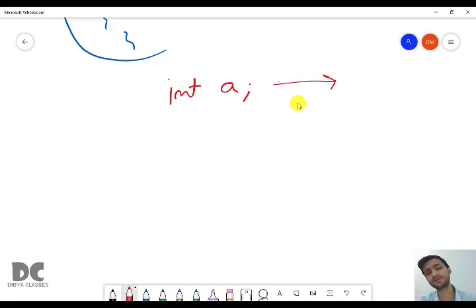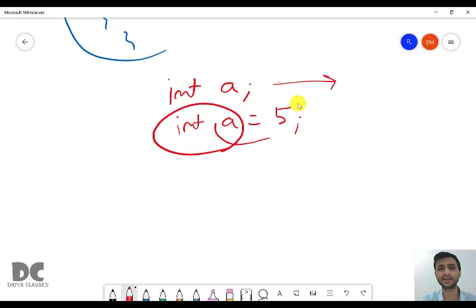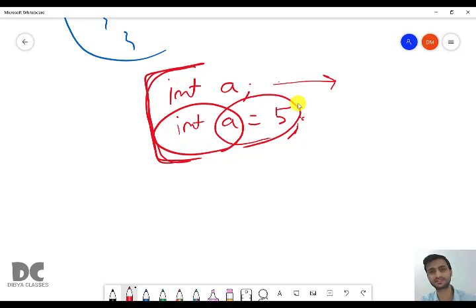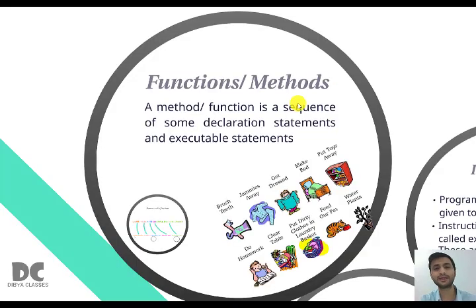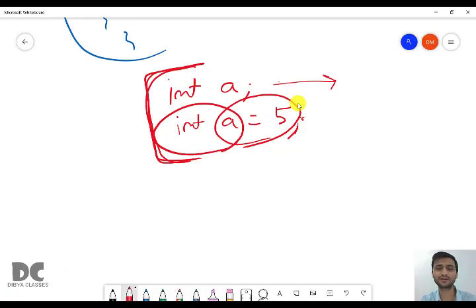We have already studied declaration of variable with initialization. So if you write int a = 5, int a is called declaration, and a = 5 is called initialization. So we are talking about these statements, declaration statements and executable statements. Executable statement means all the calculations.